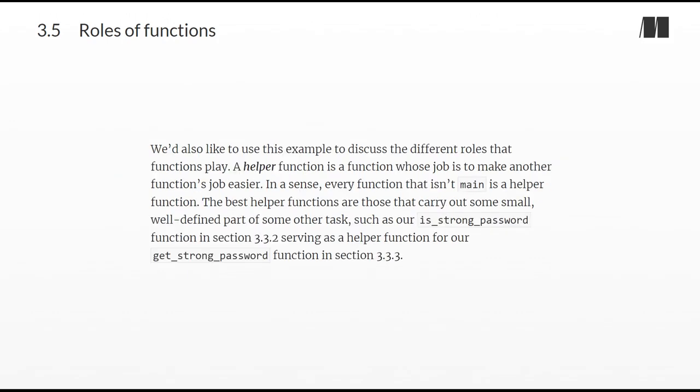We'd also like to use this example to discuss the different roles that functions play. A helper function is a function whose job is to make another function's job easier. In a sense, every function that isn't main is a helper function. The best helper functions are those that carry out some small, well-defined part of some other task, such as our isStrongPassword function in section 3.3.2 serving as a helper function for our getStrongPassword function in section 3.3.3.